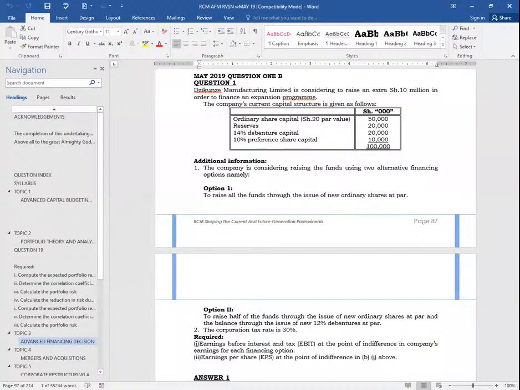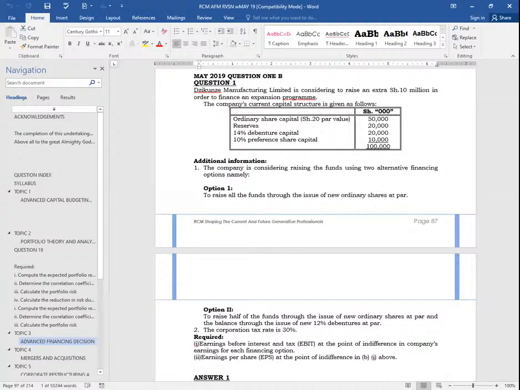So we have here 0.5 million. And therefore, our total number of ordinary shares will be 2.5 plus 0.5, which will end up giving us 3 million. Number of ordinary shares will be 3,000.